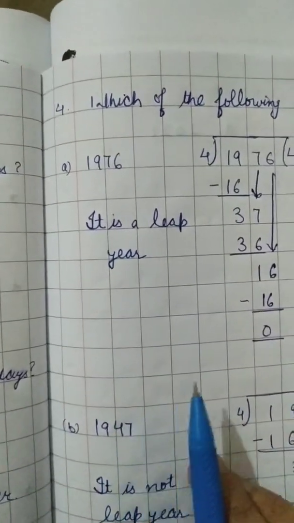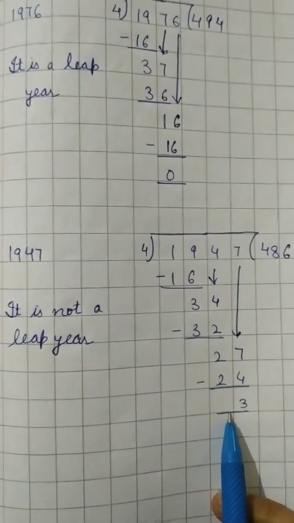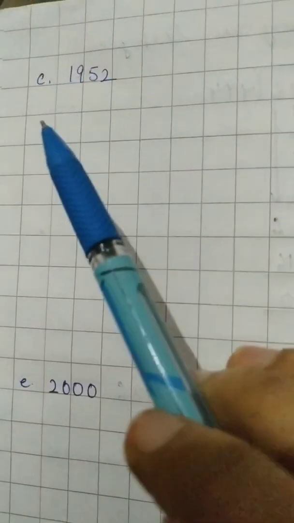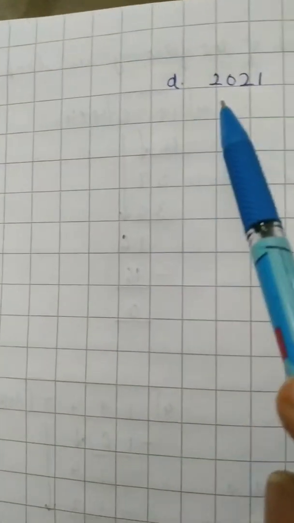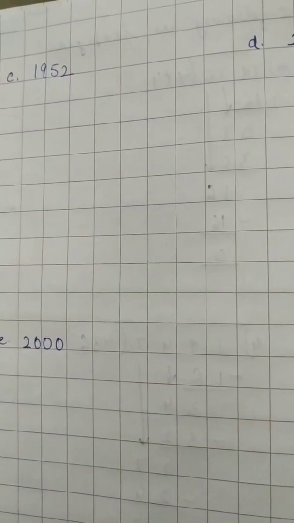B part is 1947. Here also when we divide, we will get the remainder as 3. So it is not a leap year. C part 1952. D part 2021. And E part 2000. Homework. Do all these parts.